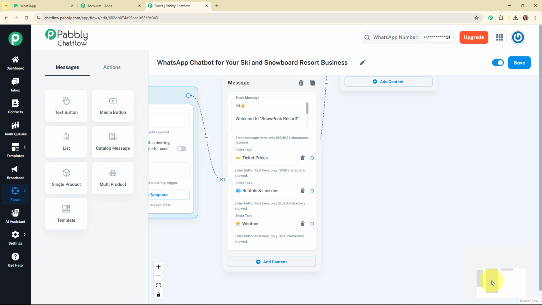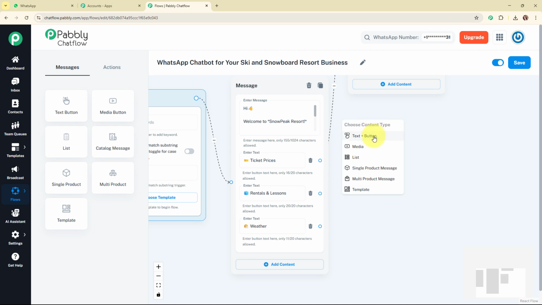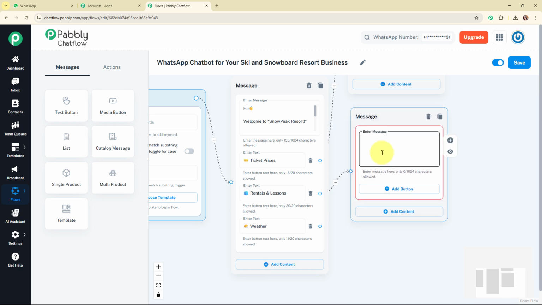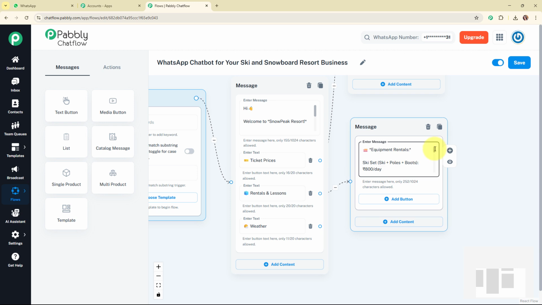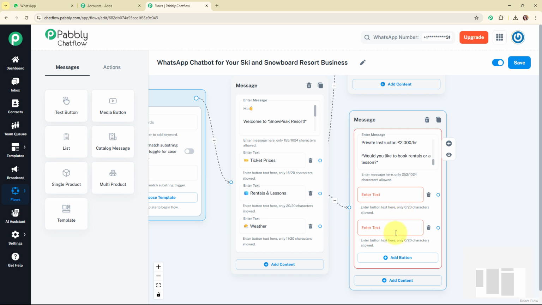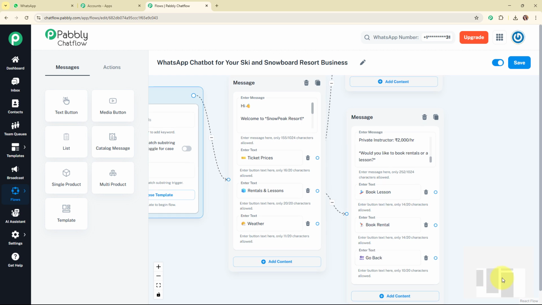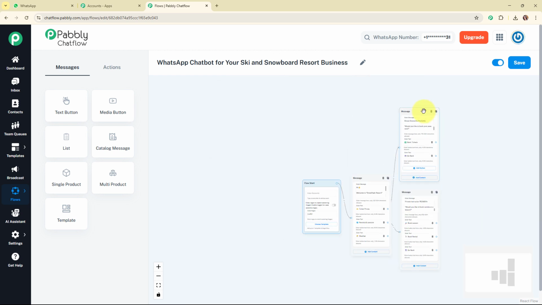Now let's move back to the main message box, and here I'm going to move forward with the second quick reply button. So for that I'm going to add another text box over here, and I'm going to enter the text as "Equipment rentals. These are some equipment rentals. Then the lessons available. These are some lessons." And then it says "Would you like to book rentals or lessons?" And for that I'm going to add some quick reply buttons over here where I'm going to enter the text as book lessons, book rental or go back. Alright, so with this we have successfully completed this message box as well.